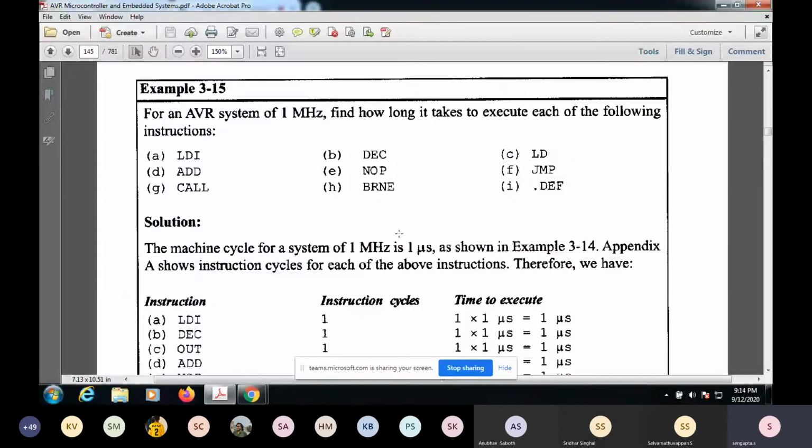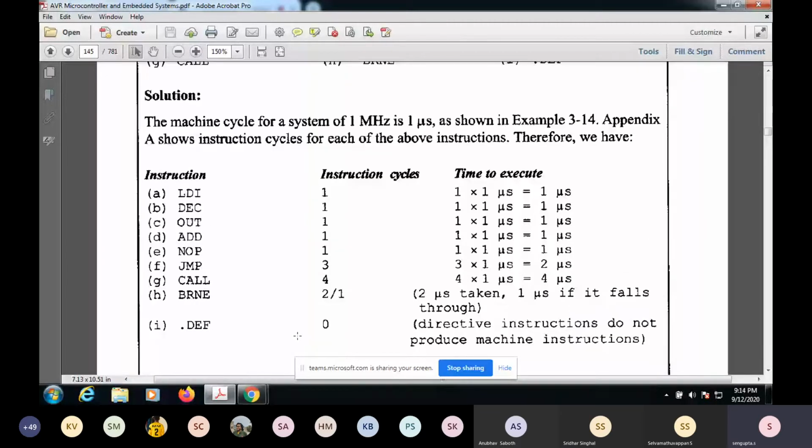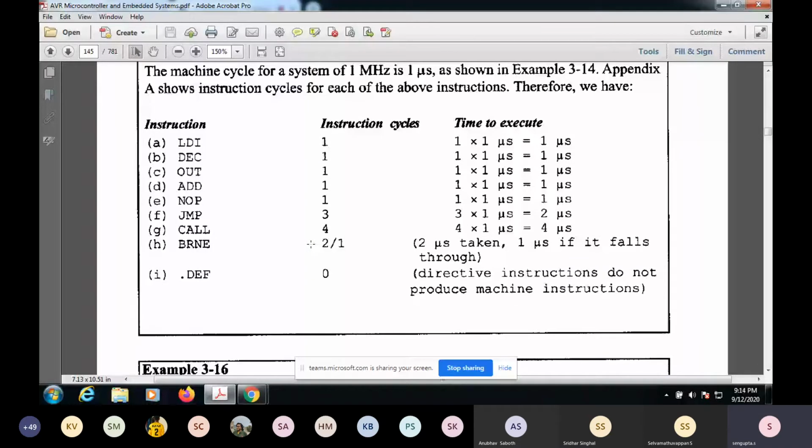Okay, find how long it takes to execute each of the following. So these are, again, you have to go through these appendices, and from that you'll find out how many instruction cycles it takes. And mind, this is again very important. You'll find out how fast your code is. Let's say you have written a code. Yes, so that is one of the benefits of using assembly. You can clearly understand that if you break this, let's say C code, into assembly code, and from the assembly you find out that underlying these are the instructions that are being used, you can clearly understand how many instruction cycles they are taking. Okay, so based on that you can optimize your code, and also you'll come to know how long it takes for the operation.